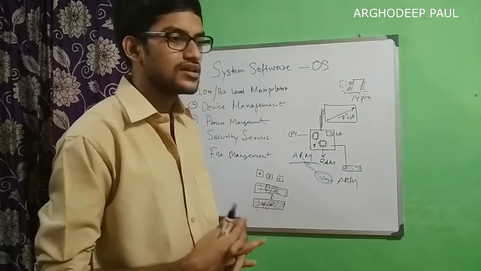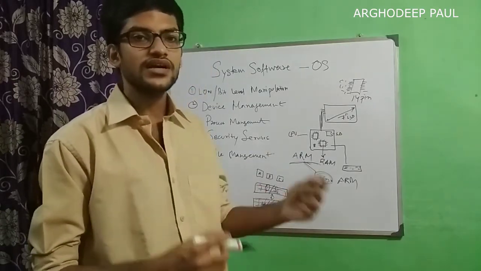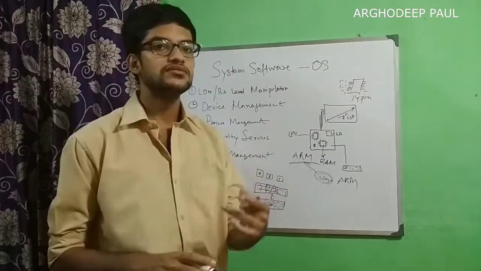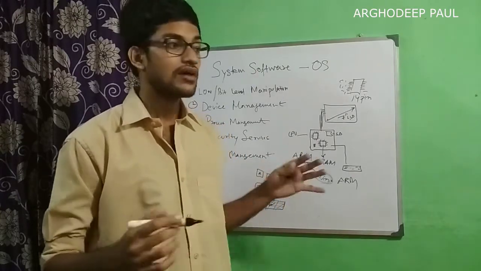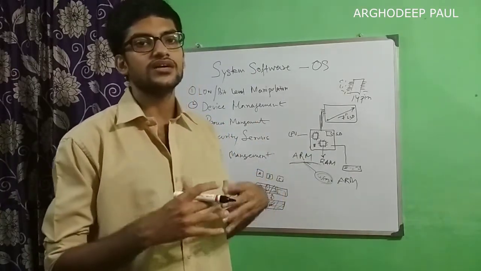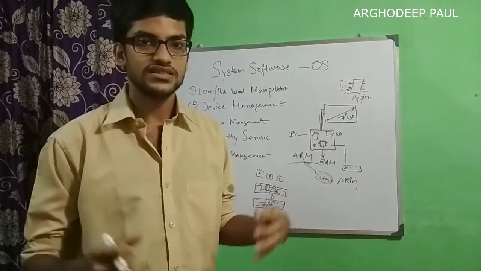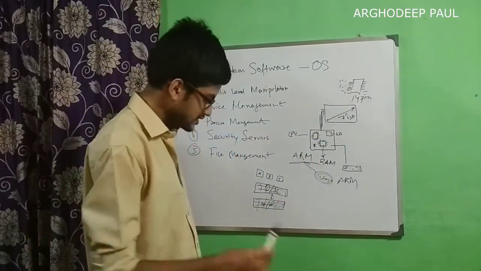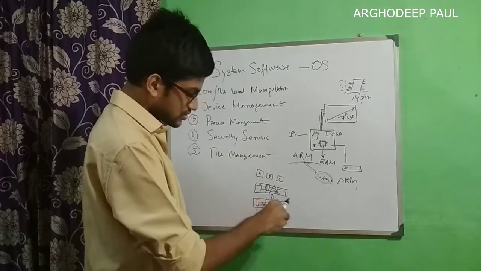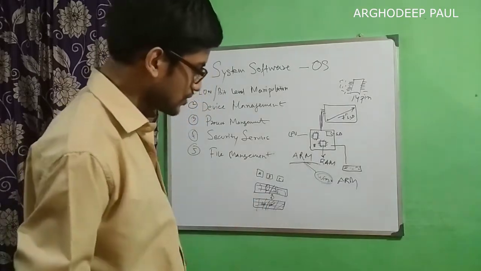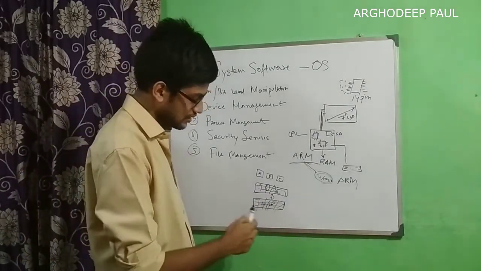Those modules can communicate to each other. While I will be teaching you programming, I will tell you how those modules communicate to each other by creating an object of some class. They do the message passing. So similar things happen here. All those modules can communicate to each other without any restriction.